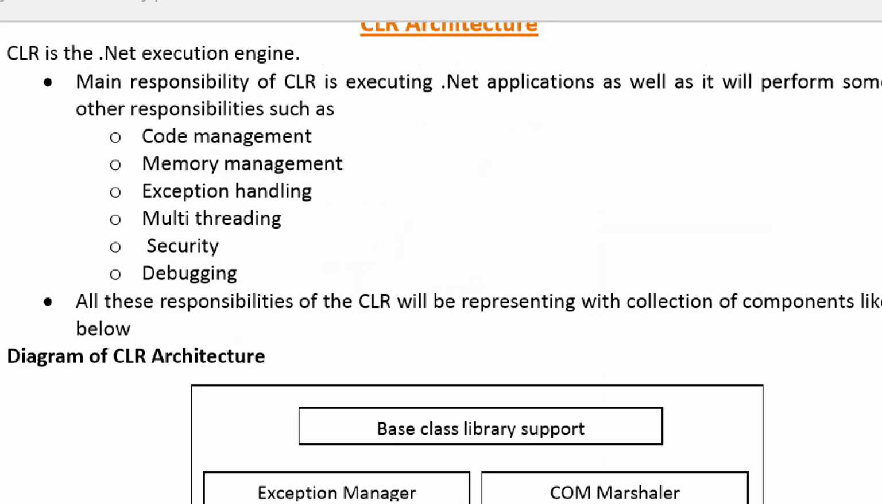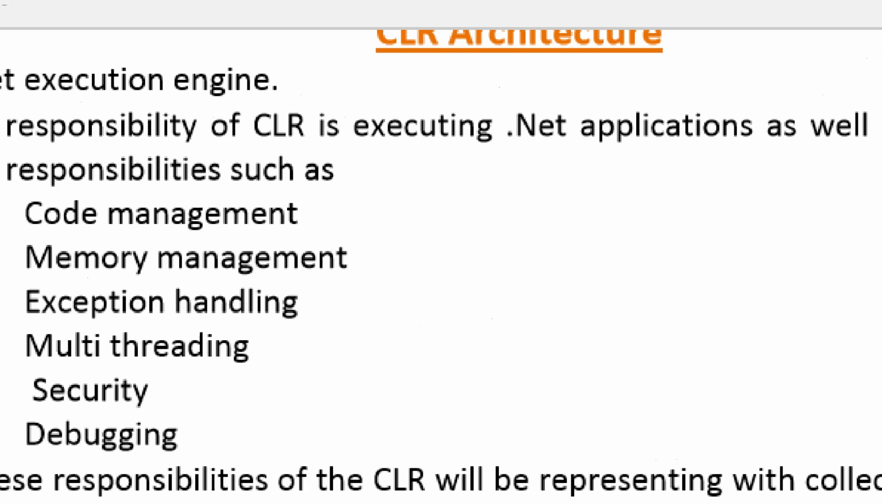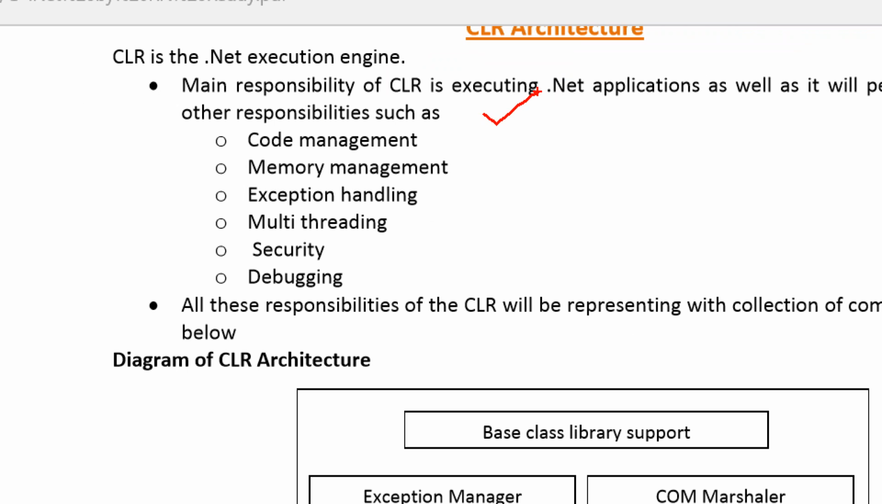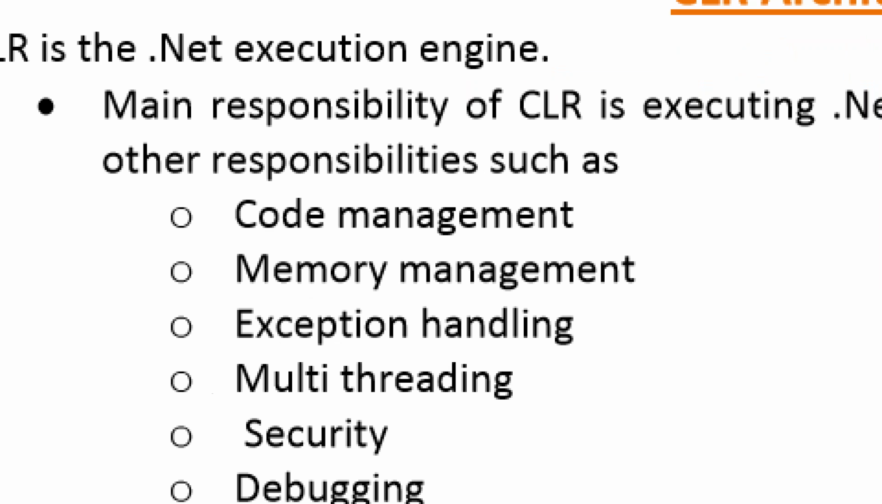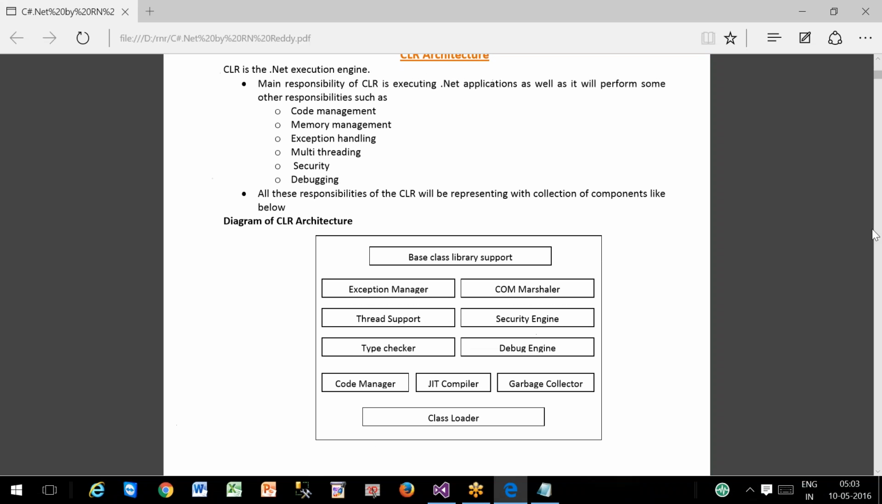What is the main responsibility of the CLR? Executing the .NET application. What are the other responsibilities of the CLR? Number 1, code management. Number 2, memory management. Number 3, exception handling. Number 4, multi-threading. Number 5, security. Number 6, debugging. Now repeat all the responsibilities.